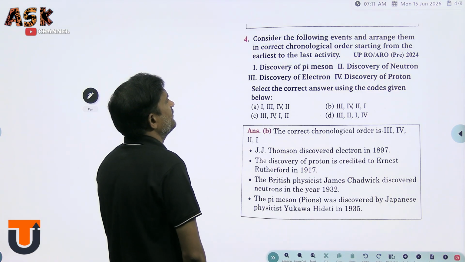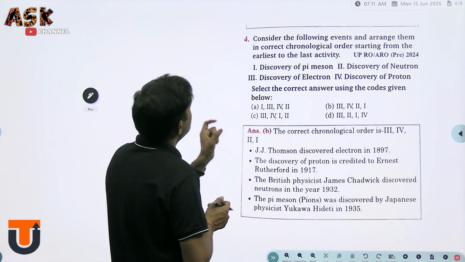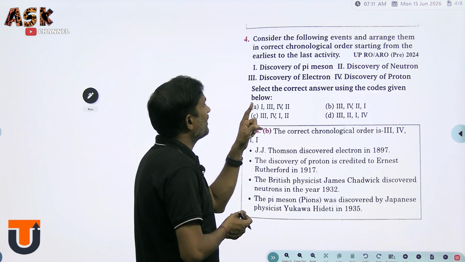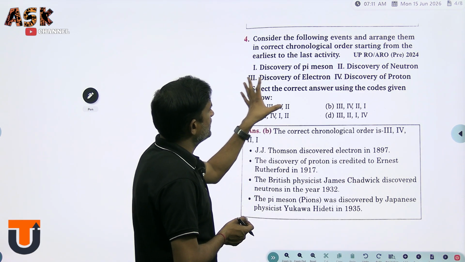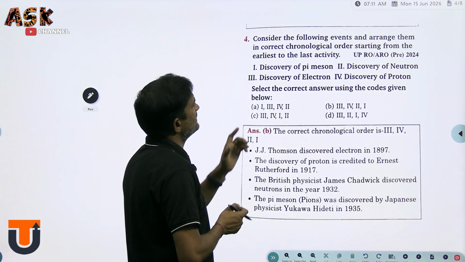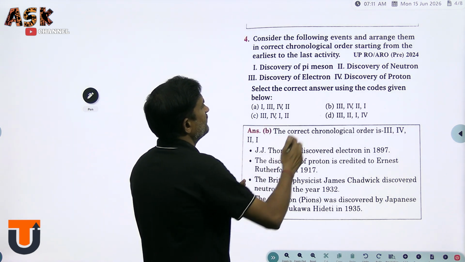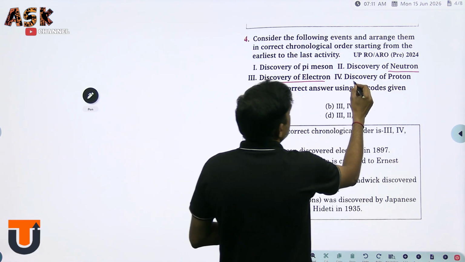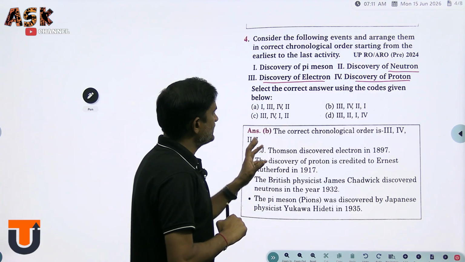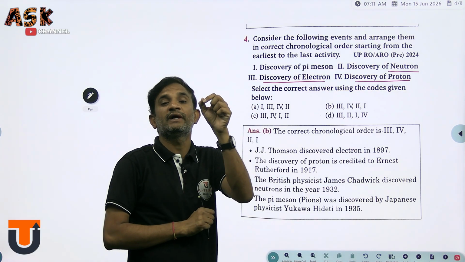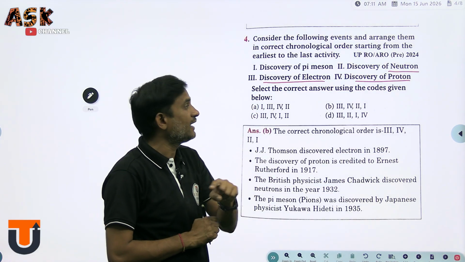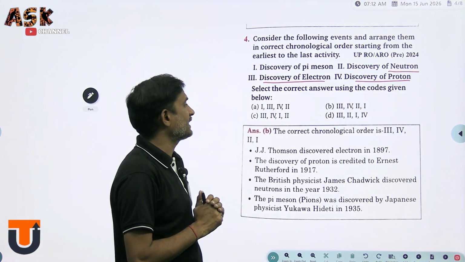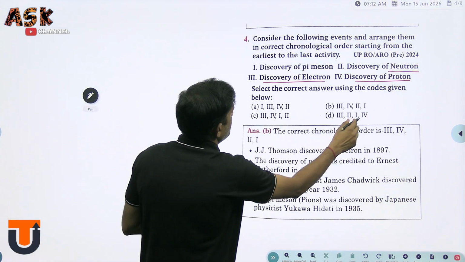Consider the following events and arrange them in correct chronological order, from the earliest to the last activity. There are four options: first, the discovery of pi meson; second, the discovery of neutrons; third, the discovery of electron; fourth, the discovery of the proton. We have to arrange these four in chronological order, starting from the earliest to the last activity.